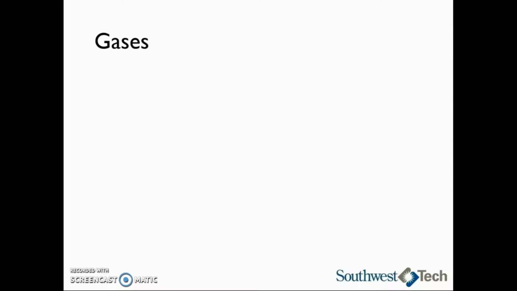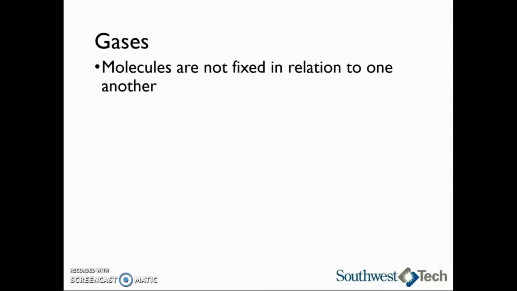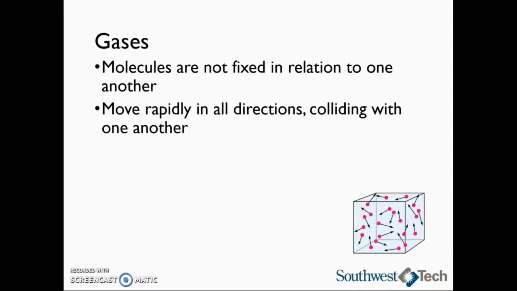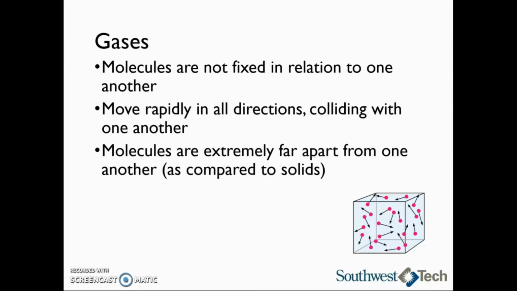Last, let's talk about gases. In a gas, the molecules are not fixed in relation to one another, which means that the molecules move around rapidly in all directions. Since they are moving seemingly randomly in all directions, they end up colliding with one another. In the first picture, we see the molecules are moving around in every which direction inside the container. In a gas, the molecules are extremely far apart from one another, at least compared to solids.